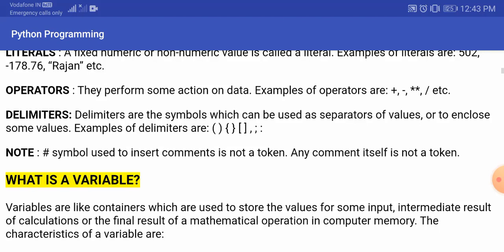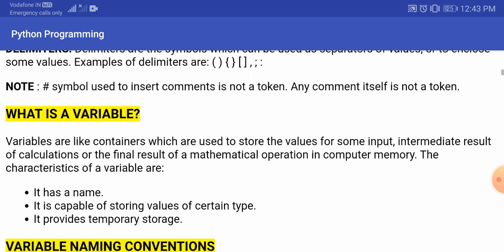Okay. Now let's go to the delimiters. Delimiters are the symbols which can be used as separators of values or to enclose some values. So these are the delimiters: parenthesis, curly bracket, and the list bracket, or you can say the square bracket, the semicolon, colon. All these things are the delimiters. Now what is a variable?